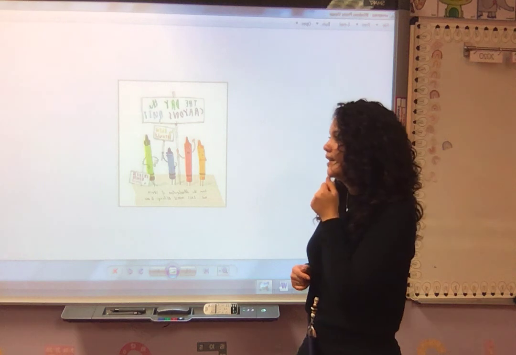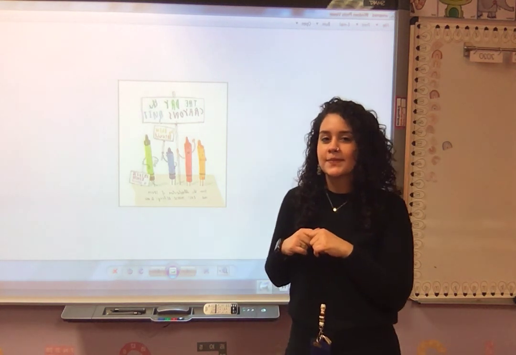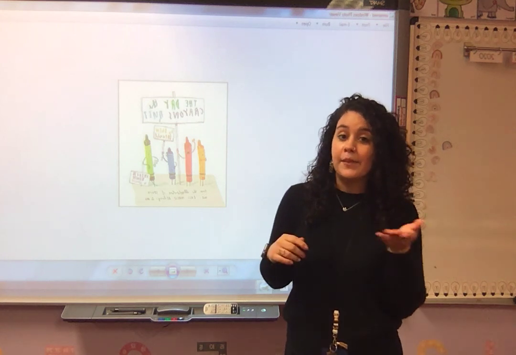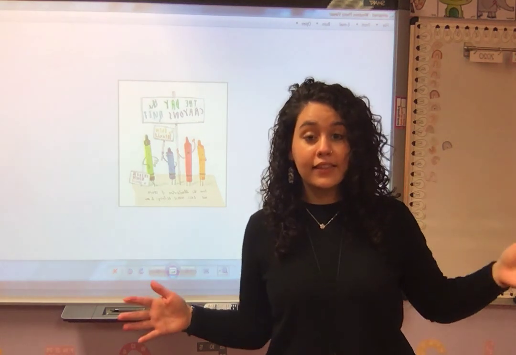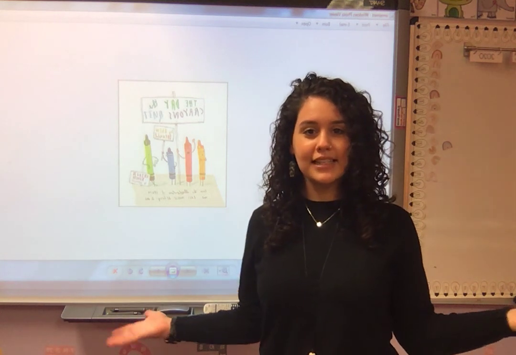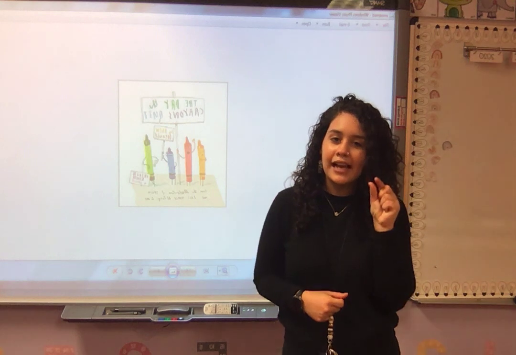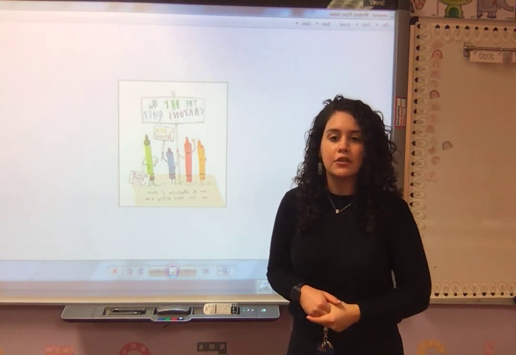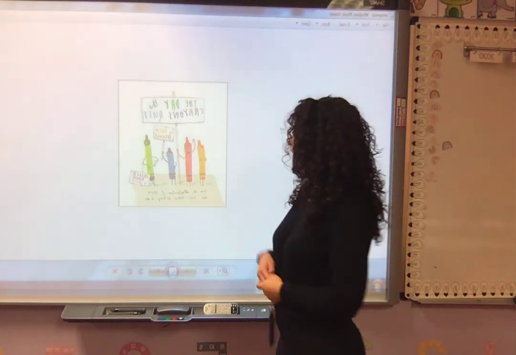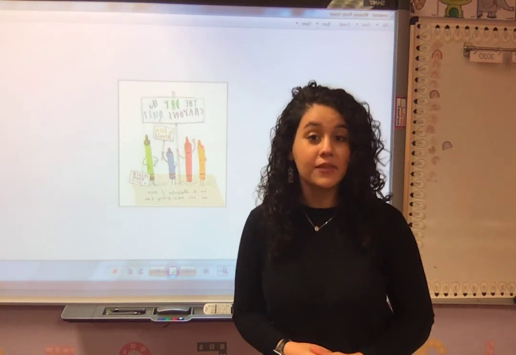The main idea, the main big thing that happened. The main idea, the big thing that happened is the crayons quit. That was the main idea. That's the main thing that happened. And the little tiny details that happened along the way were that the orange crayon and the yellow crayon were in a fight, right?